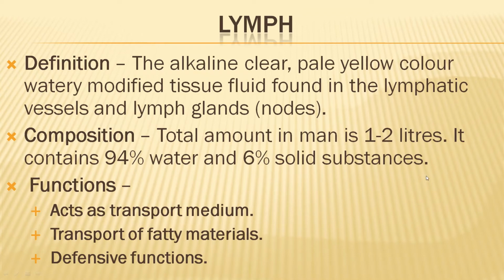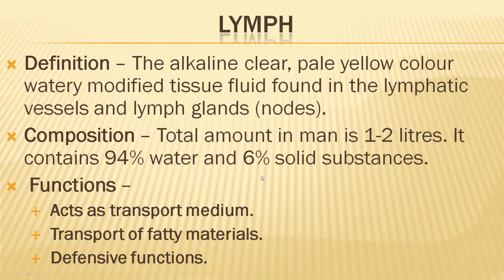So, it is a pale yellowish, watery modified tissue fluid, found especially in the lymphatic vessels and lymph glands or lymph nodes. Composition: it contains 94% water and 6% solid substances.